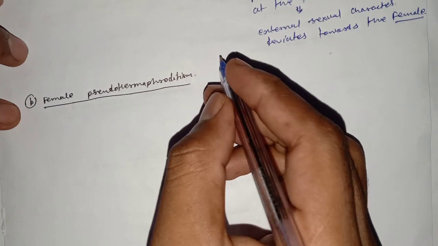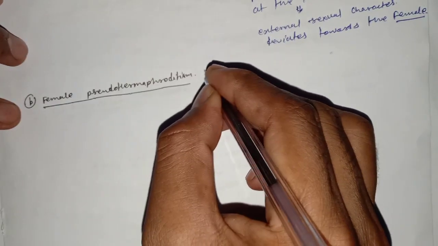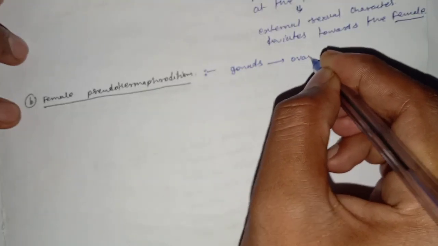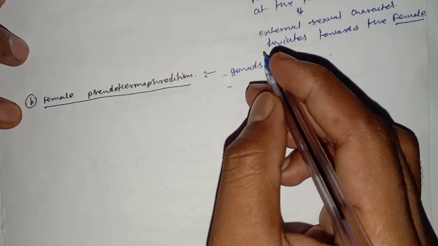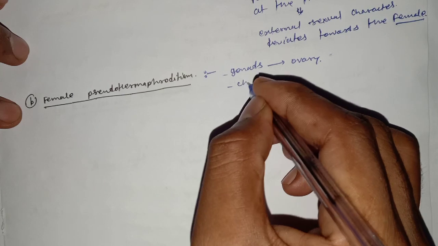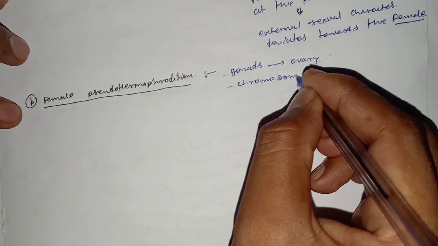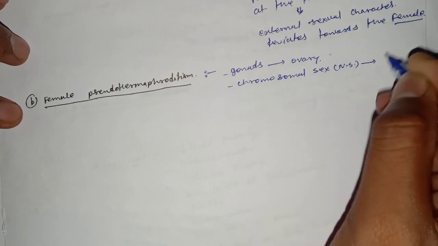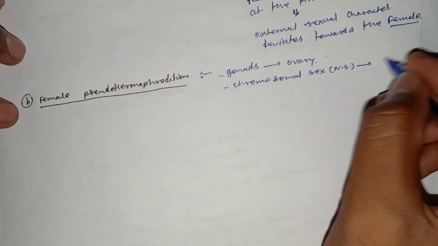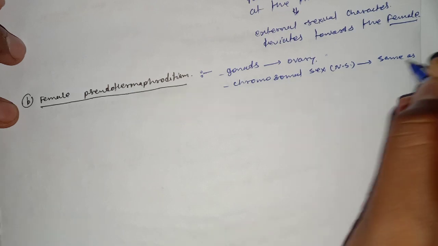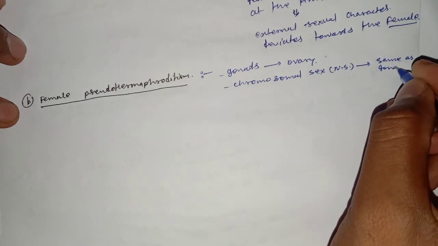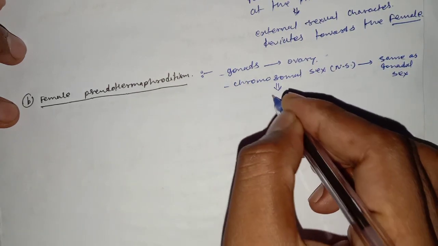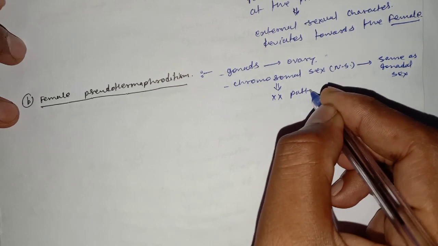In female pseudohermaphroditism, the gonads are ovary, and the chromosomal sexing or nuclear sexing is same as the gonadal sex, means the XX pattern.